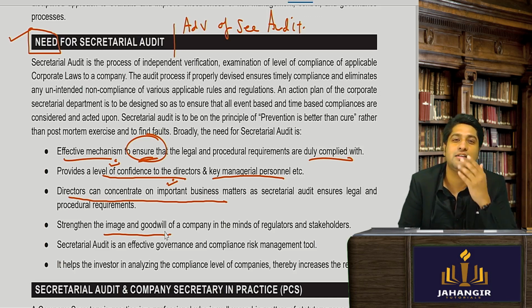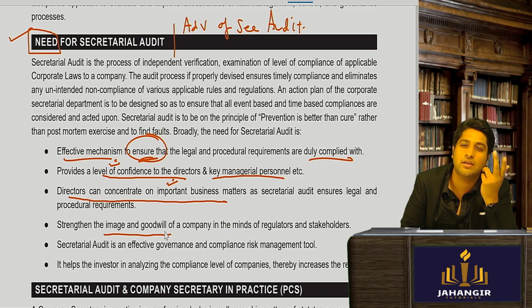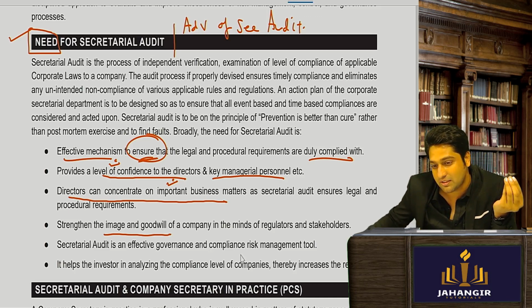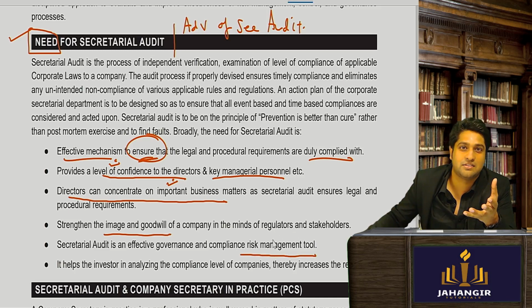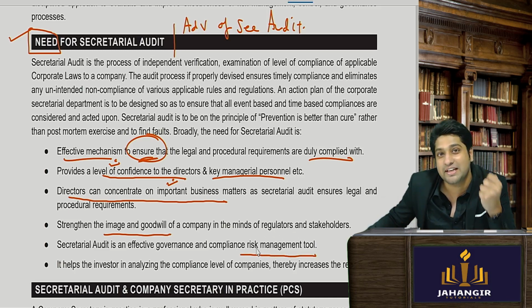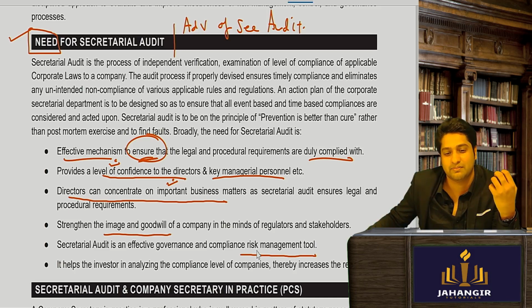Yes, sir. Still the client is saying why should this checking be done? So I will tell them it is a very important risk management tool. You can manage the risk of the company. Understand? If still they don't believe me and they're not convinced, what will I tell them?